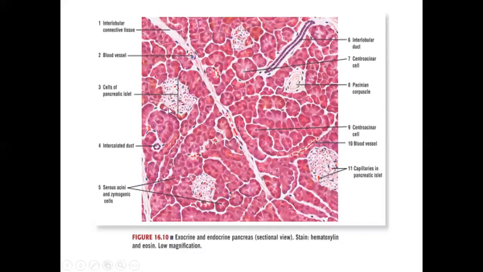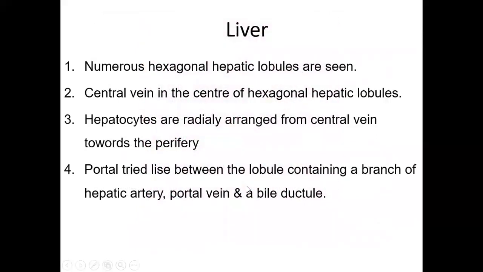These are the islets of Langerhans cells. It is the endocrine portion, and the rest of the portion is the exocrine portion. As they are darkly stained, these are serous acini. Darkly stained serous acini of the pancreas.